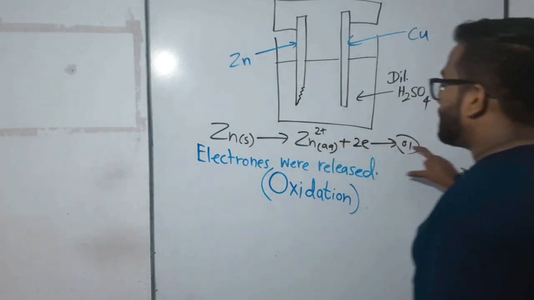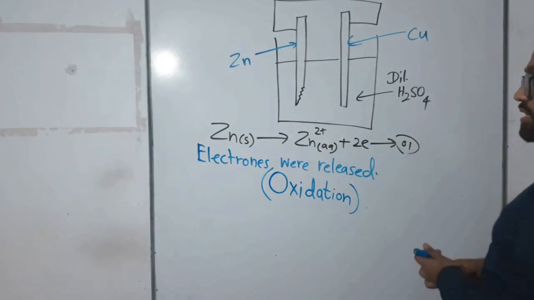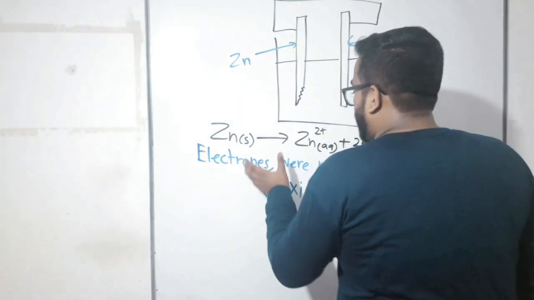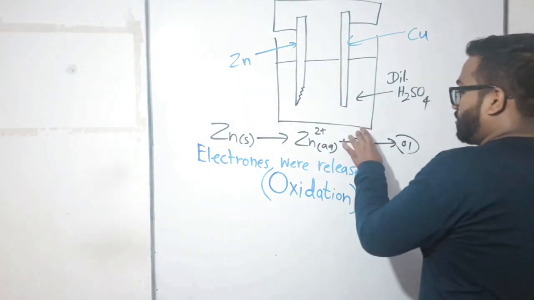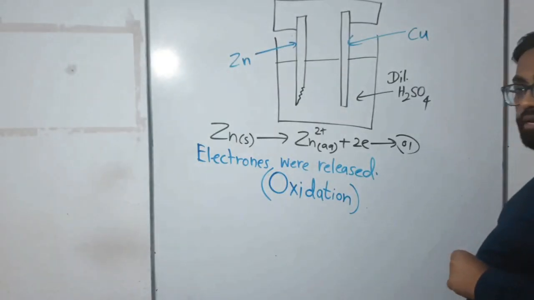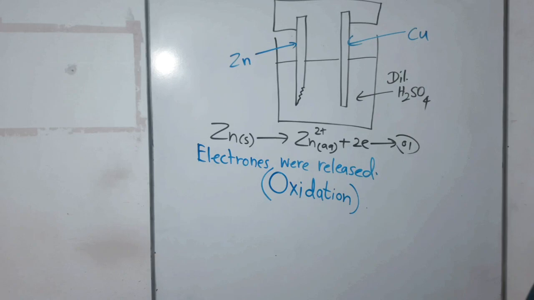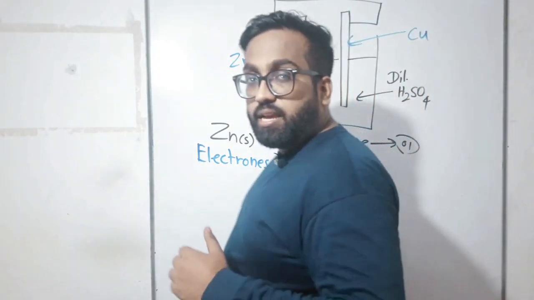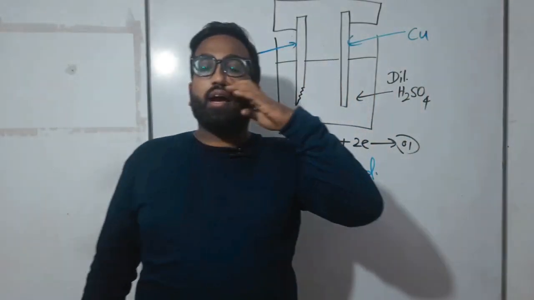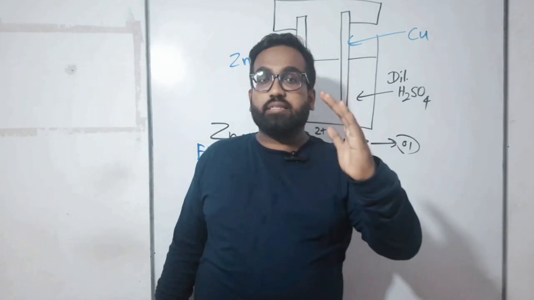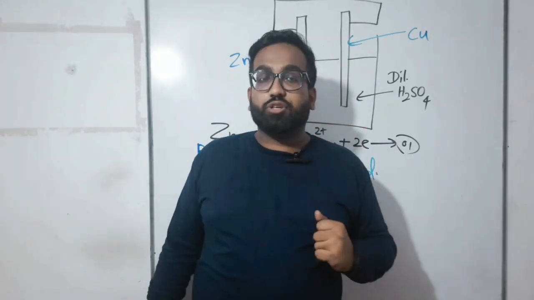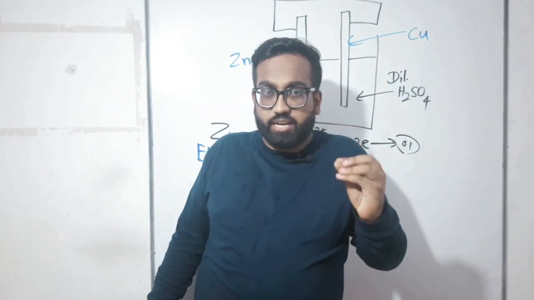So the oxidation reaction is this: here zinc atoms released 2 electrons and converted to zinc 2+ ions. Electrons were released, so what kind of reaction is that? It is an oxidation reaction. Now did you get the point?